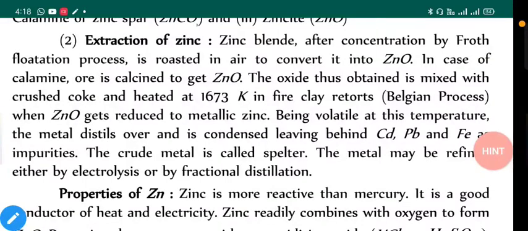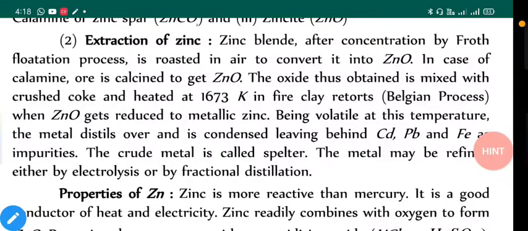It is roasted in air to convert into oxide. In case of calamine, the ore is calcined to get zinc oxide. The oxide thus obtained is mixed with crushed coke and heated at 1673 Kelvin temperature. So it is a very high range of temperature, because normally zinc does not get reduced because of its high reactivity. That's why we need very high temperature, so that we can increase the reactivity of carbon used as coke. So in a fire clay retort we have to heat it, then ZnO gets reduced to metallic zinc.